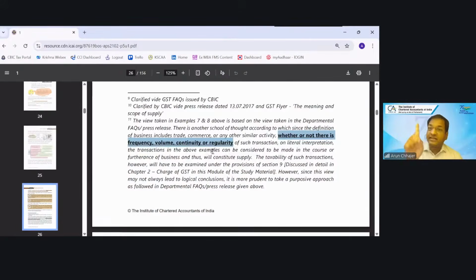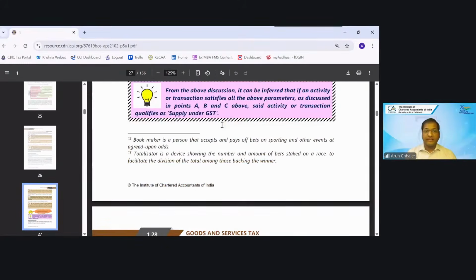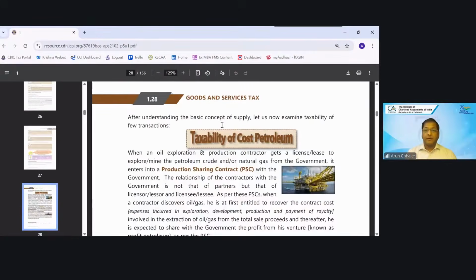Even if there is a single transaction, it will be taxable if it is in the course of furtherance of business. So I'm skipping the examples so I can cover almost the entire chapter. Cost petroleum, production sharing contract.